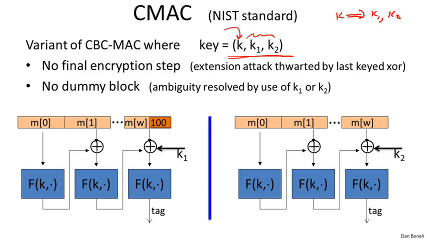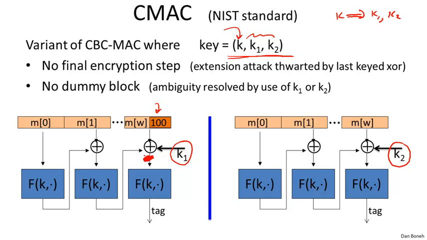So the way CMAC works is as follows. If the message happens to not be a multiple of the block length, then we append the ISO padding to it, but then we also XOR this last block with a secret key K1 that the adversary doesn't know. However, if the message is a multiple of the block length, then of course we don't append anything to it, but we XOR it with a different key K2 that, again, the adversary doesn't know. Just by doing that, it's now impossible to apply the extension attacks that we could do on the cascade function and on raw CBC, because the poor adversary doesn't know what is the last block that went into the function.